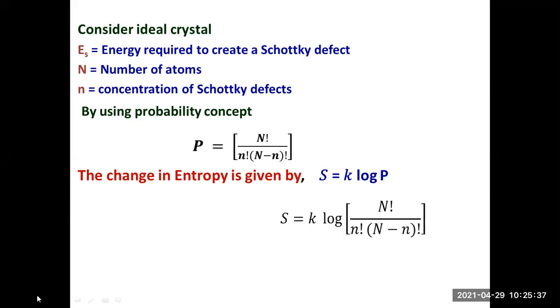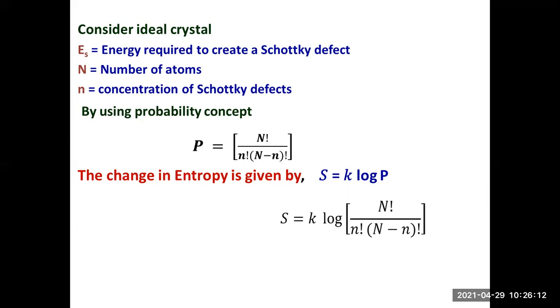So K log P, where P is N factorial by small n factorial into capital N minus small n factorial. I'm repeating: we started with the unknown thing. Let us consider an ideal crystal, and the energy required for the Schottky defect, which can be represented with Es or Ev.